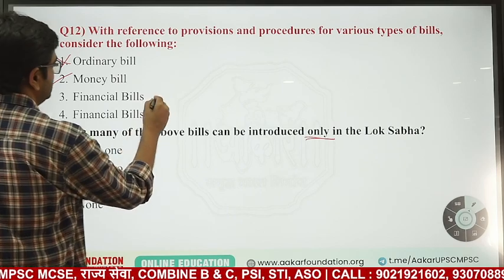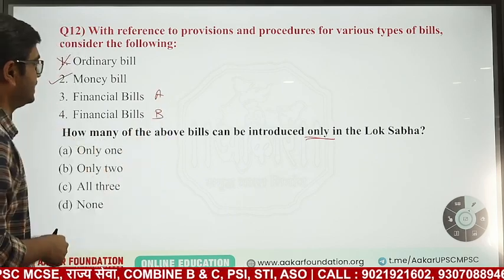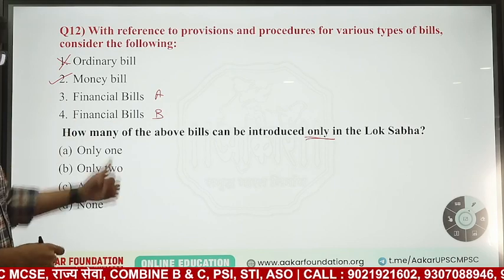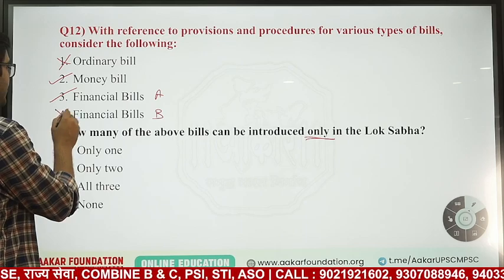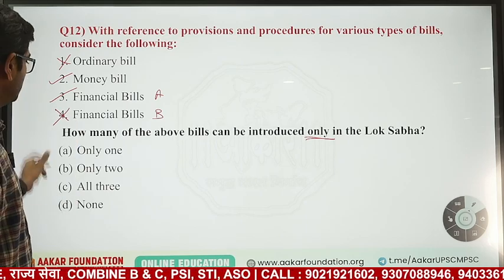Okay, so this must be A and this must be B. Okay, this printing mistake is there. Financial bill A, again they are also only in Lok Sabha. B, they can be introduced in Rajya Sabha. So only 2, answer is B.